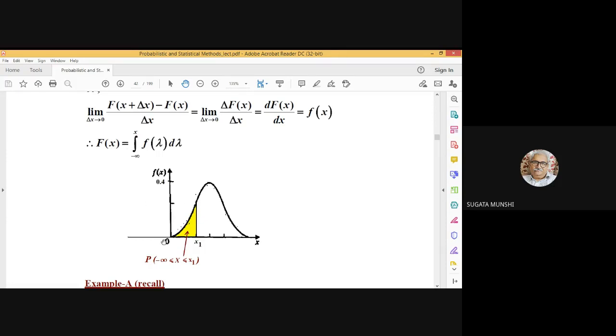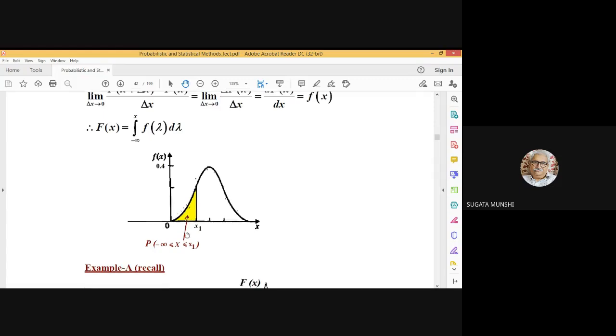So what does this area represent? This area represents the probability of having capital X greater than or equal to minus infinity and less than or equal to small x1. So write down this, draw this figure.